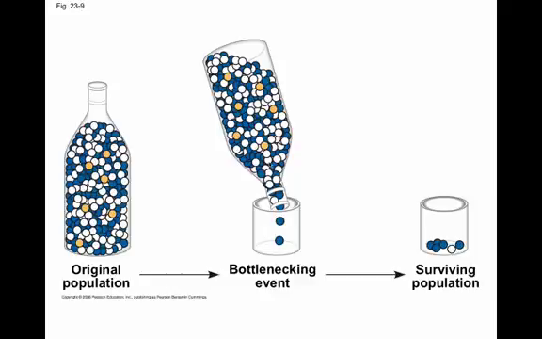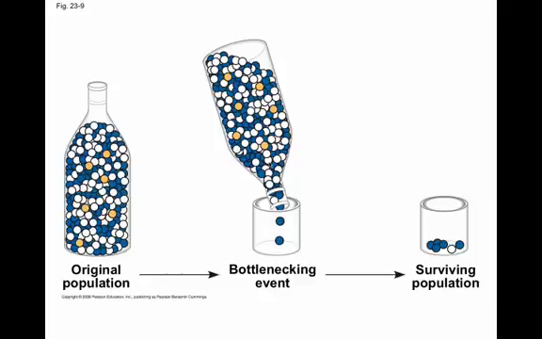You have an original population, something happens, and the only survivors of the event are a small sample. In this case, when you look at the surviving population, you can see that things like the little tan beads are no longer represented. That allele frequency is now 0. And now the blue bead, or blue allele, is the dominant allele in the population.